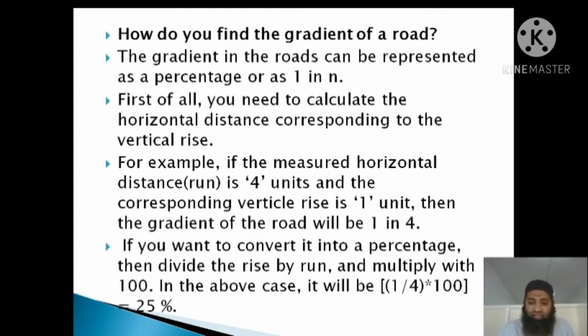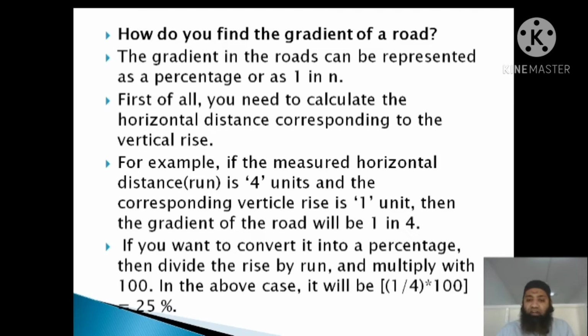For example, if the measured horizontal distance is 4 units and the corresponding vertical rise is 1 unit, then the gradient of the road will be 1 in 4. You can understand that 1 is the vertical rise and 4 is the horizontal distance. So this is how you specifically portray how the rise should be.